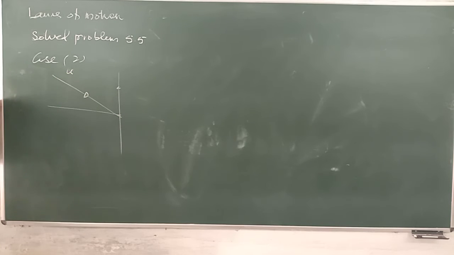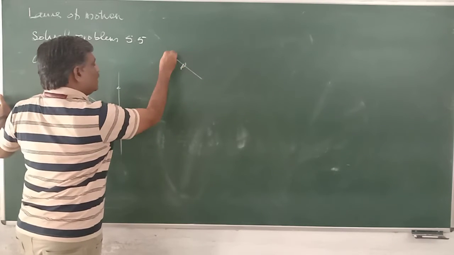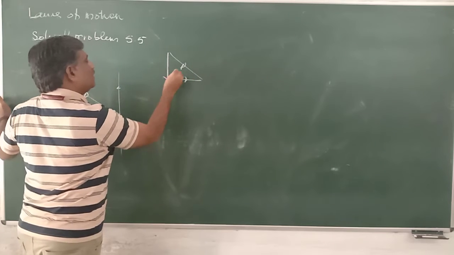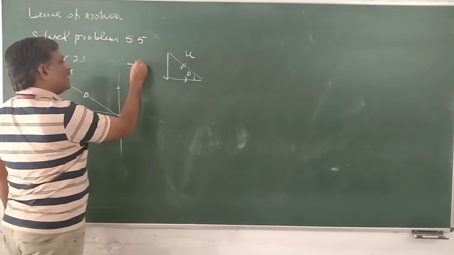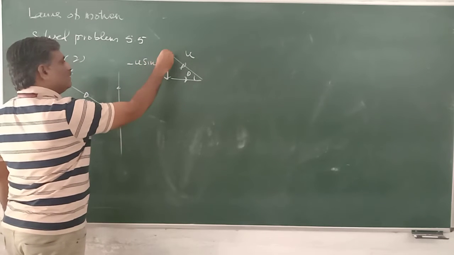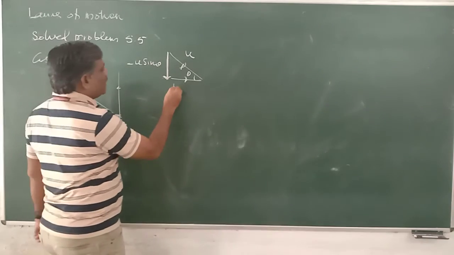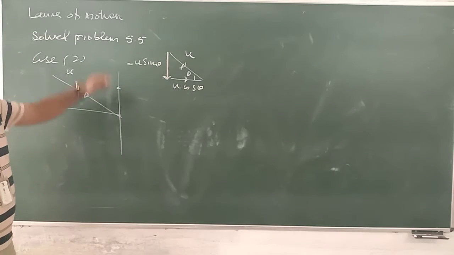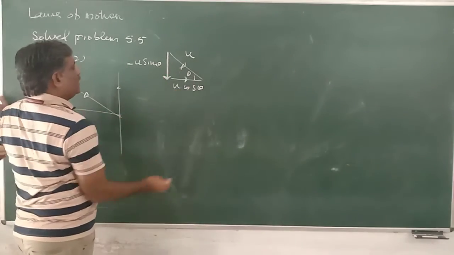Initially, it is u. If it is coming in this direction, this is a vector. It can be a combination of this vector plus this vector. If it is u and this angle is theta, then it becomes minus u sin theta downward, and this one becomes u cos theta. So when it is coming in this way, I can resolve it like this.